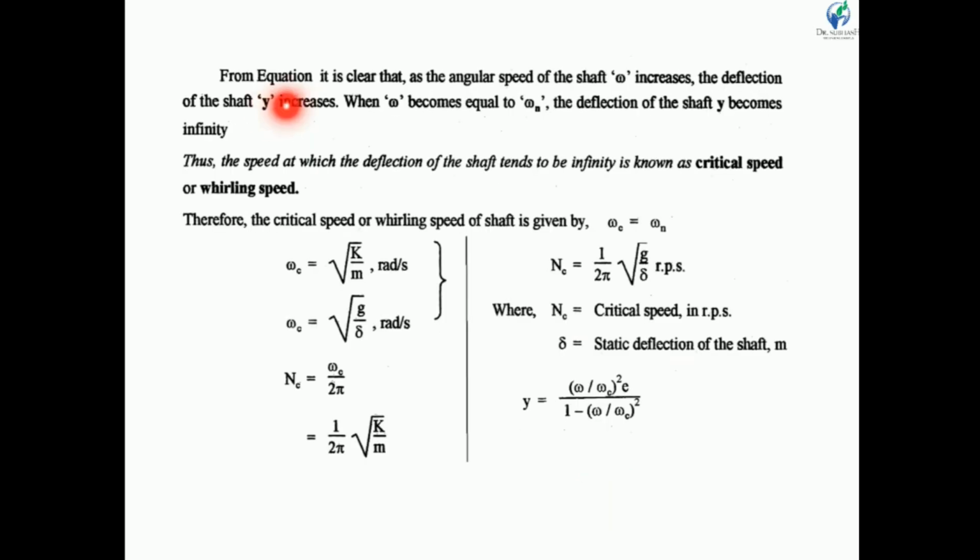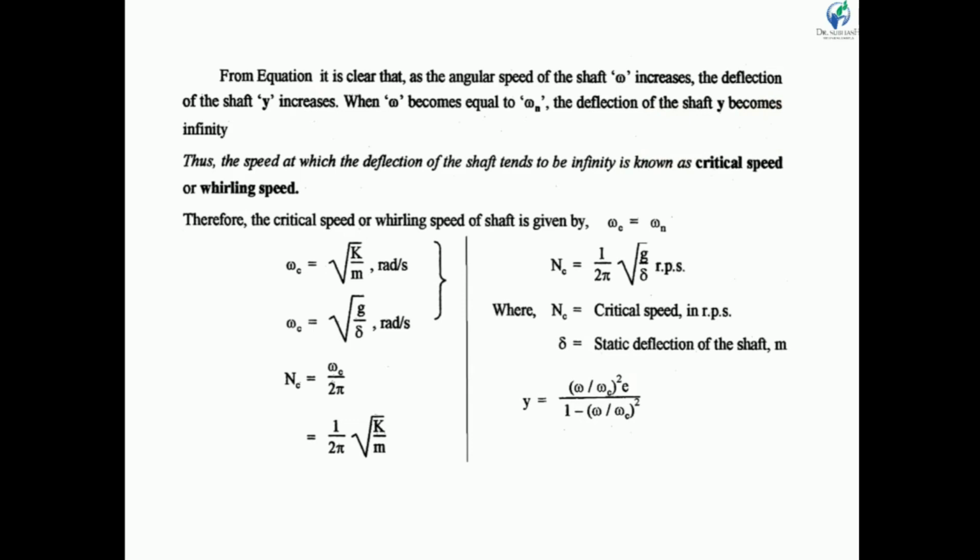From the equation, it is clear that as the angular speed of shaft omega increases, the deflection y increases. So when the speed of shaft increases, the deflection will also increase. When omega becomes equal to the natural frequency, the deflection of shaft becomes infinite.